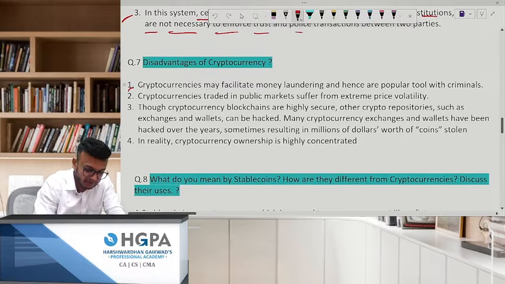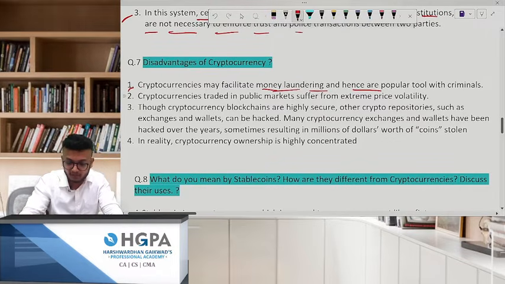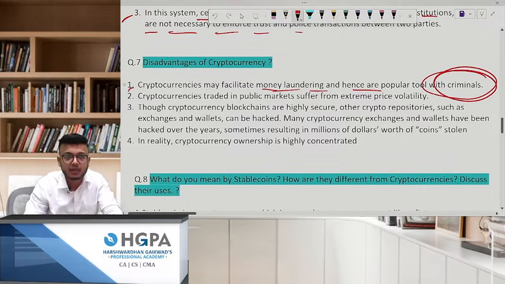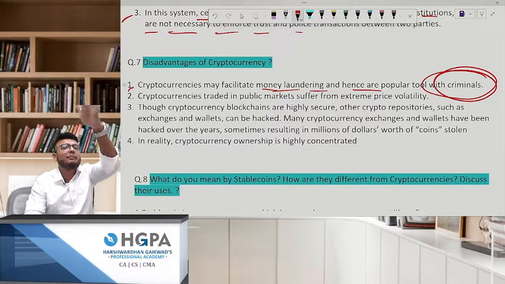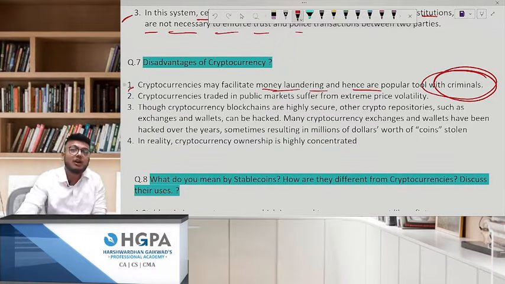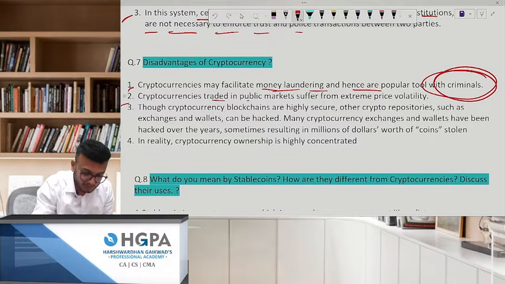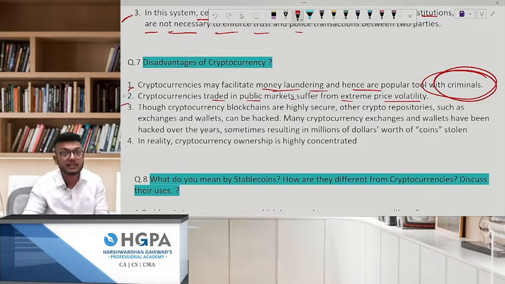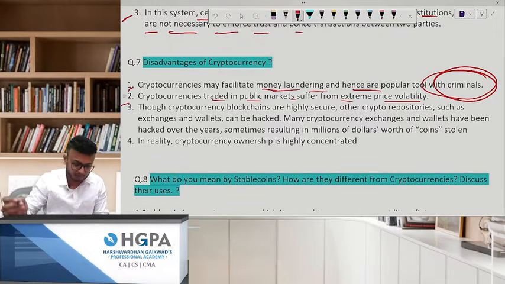See, it may facilitate what? Money laundering. That's what I'm trying to tell you. It is very famous with what? Criminals, all over the world. They will not pay in rupees, they will not pay in pounds, they will not pay in dollars. They will pay in crypto only. Cryptos traded in public markets suffer from extreme price volatility, because see, one Bitcoin is 25 lakhs. It is very volatile. If it crashes, it will crash like anything.